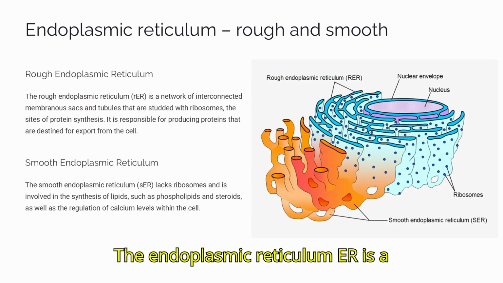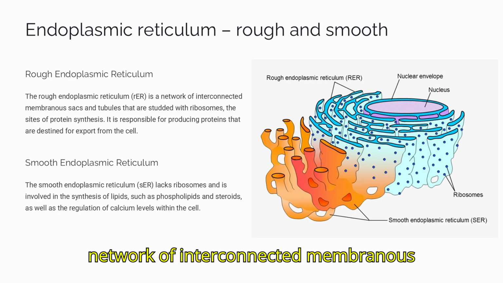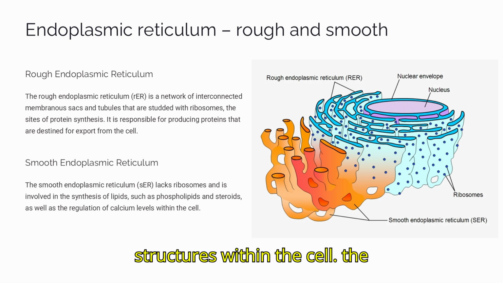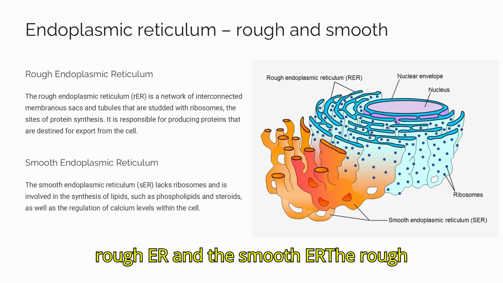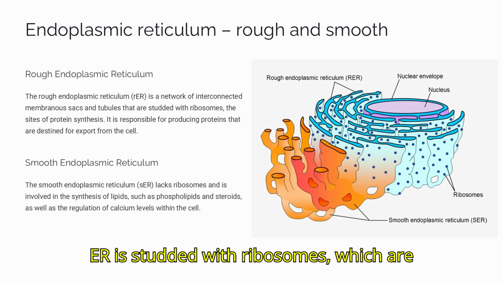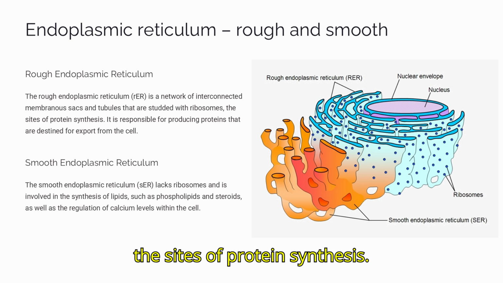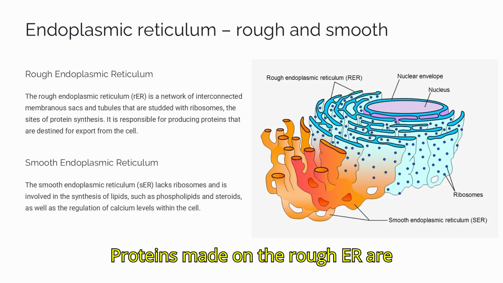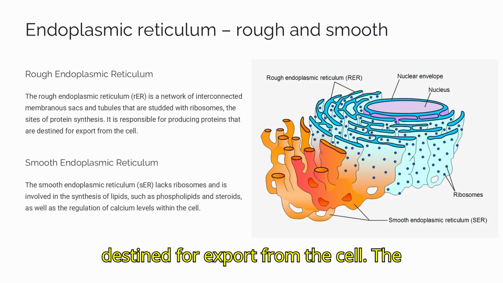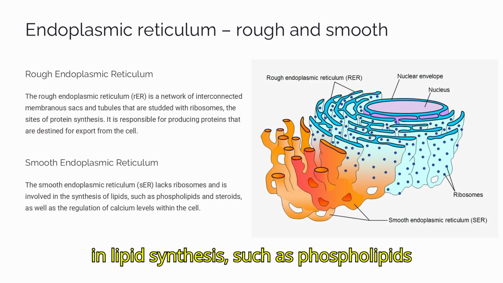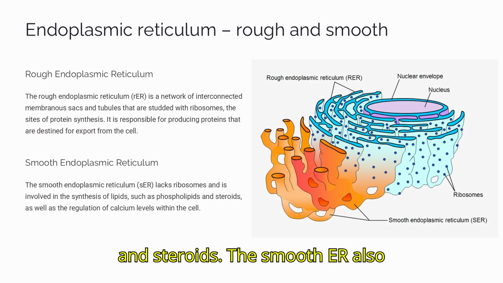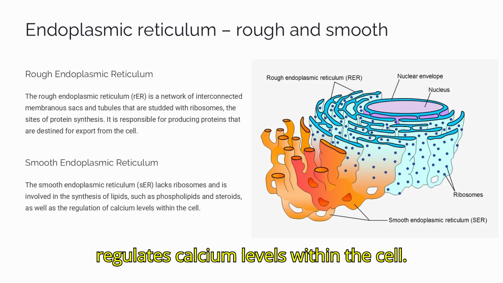The endoplasmic reticulum, ER, is a network of interconnected membranous structures within the cell. There are two main types, the rough ER and the smooth ER. The rough ER is studded with ribosomes, which are the sites of protein synthesis. Proteins made on the rough ER are destined for export from the cell. The smooth ER lacks ribosomes and is involved in lipid synthesis, such as phospholipids and steroids. The smooth ER also regulates calcium levels within the cell.